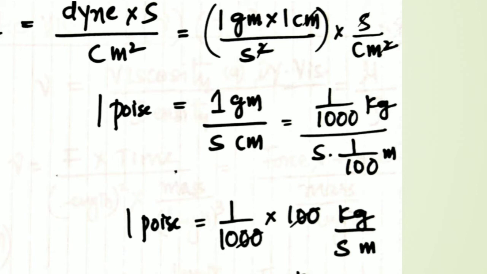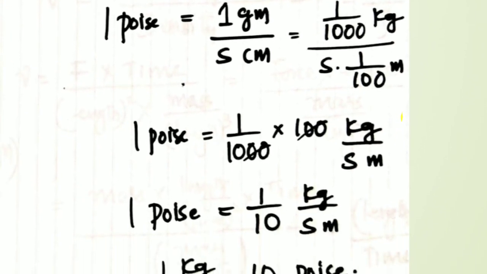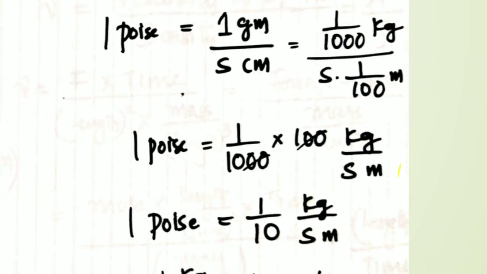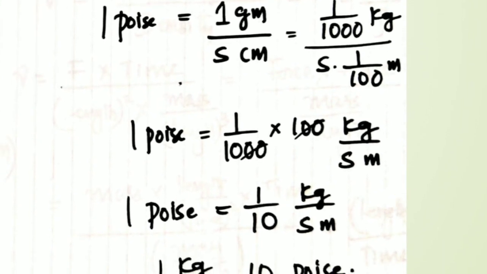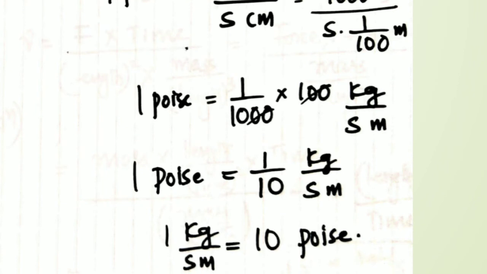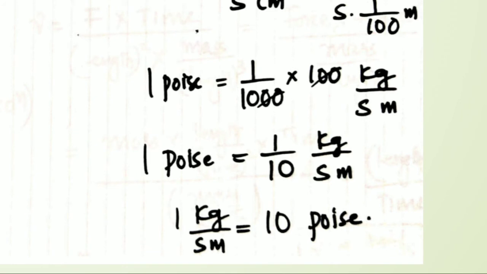1 gram is equal to, we already know, 1 by 1000 kg. Centimeter can be written as 1 by 100 meter. So if I rearrange the terms, 1 poise is equal to 1 divided by 1000 into 100. 2 zeros get cancelled. So it is 1 divided by 10 kg per second meter. That is how poise can be converted to SI units. So always you have to divide it by 10 to get the value in SI units.